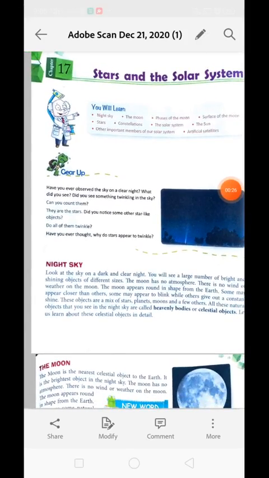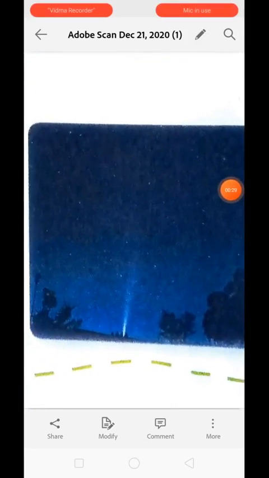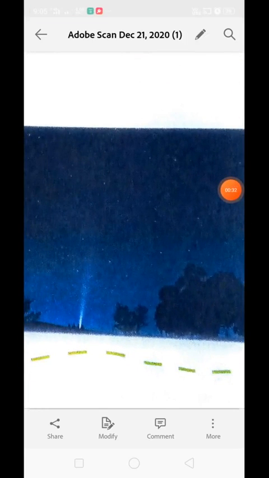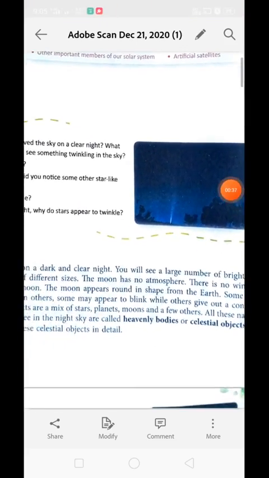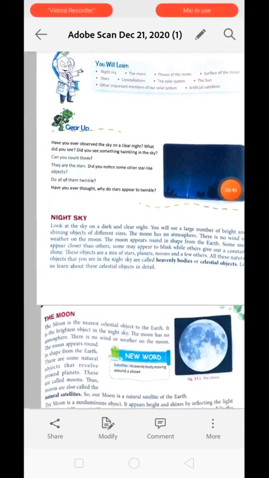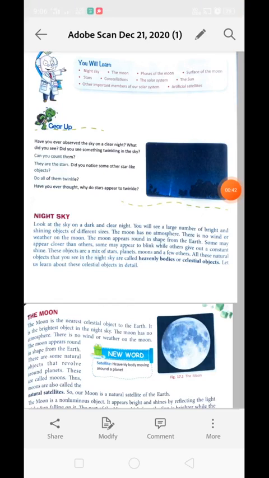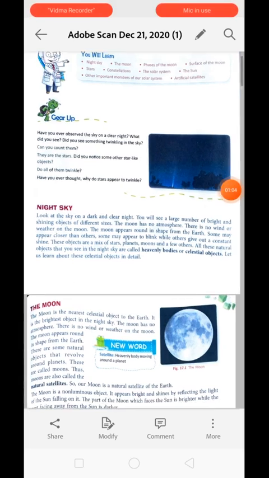Okay, now look at this. This is a very beautiful scenery of the night time, showing you lots of twinkling stars, right? During night time we have seen lots of stars which twinkle. Some of them do not twinkle and they are not visible for us because of it. Some of these stars can produce their own light, whereas some are only acting as a surface to reflect the light. Understood? All these natural objects that you see in the night sky are called heavenly bodies or celestial bodies. Now we are going to talk and learn about these.